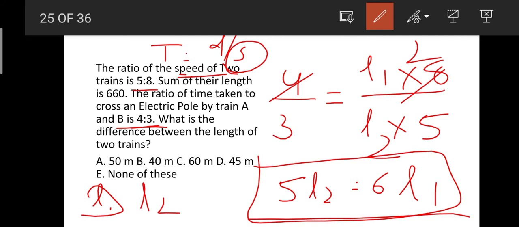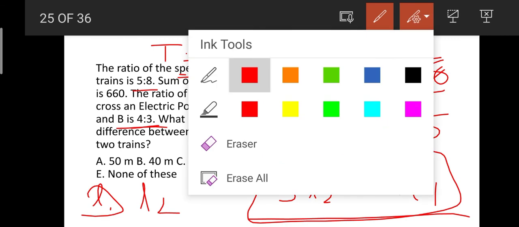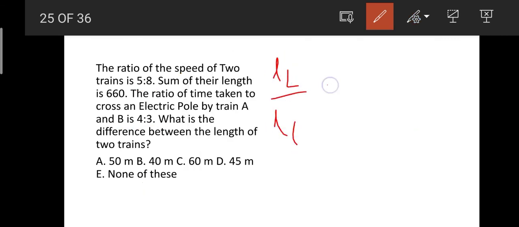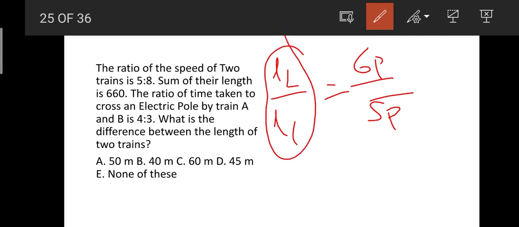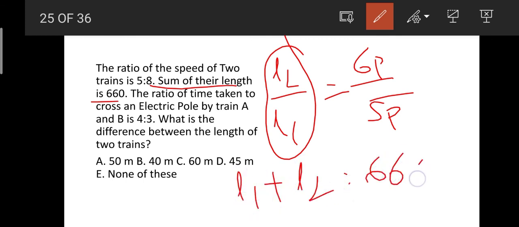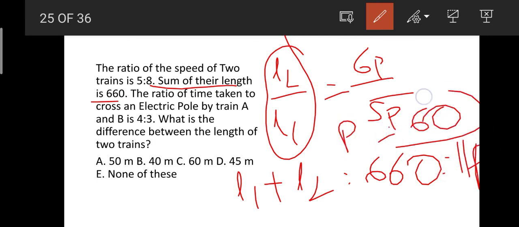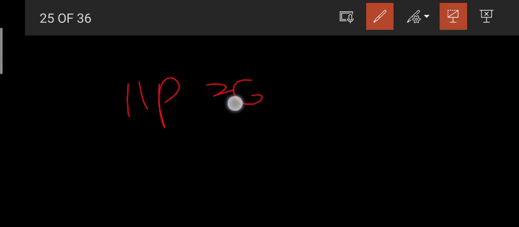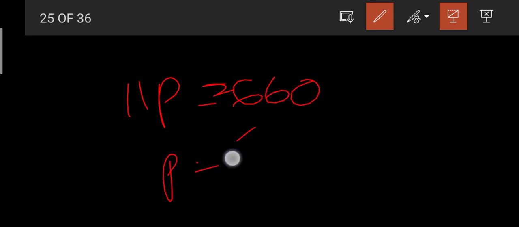So here 5L2 equals 6L1. So L2 by L1 is equal to 6/5. Now they have given 6/5, nothing but 6 parts and 5 parts. Now, the sum of their lengths is nothing but 660. L1 plus L2 equals 660, nothing but 11 parts equals 660. So each part is nothing but 60. Isn't that, friends? 11 parts equals 660, then 1 part equals 660 by 11.